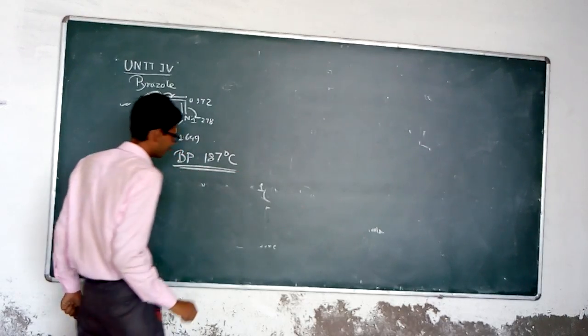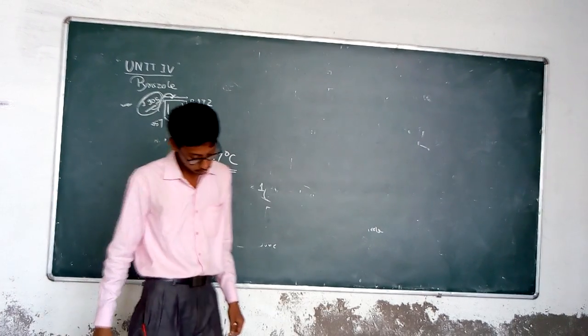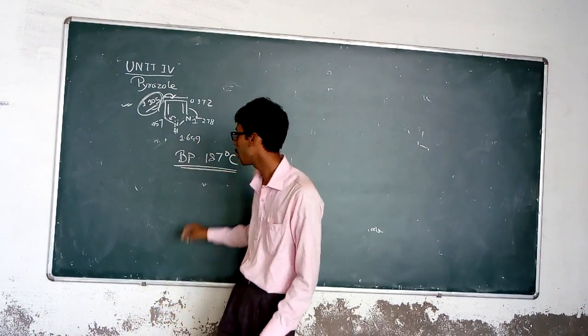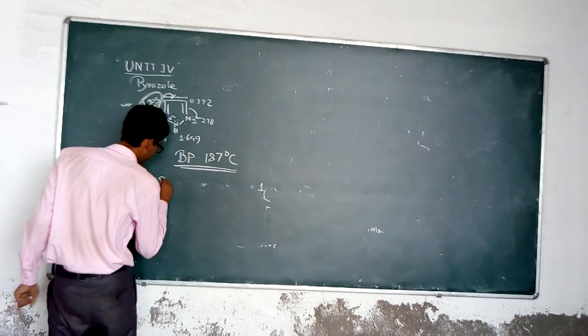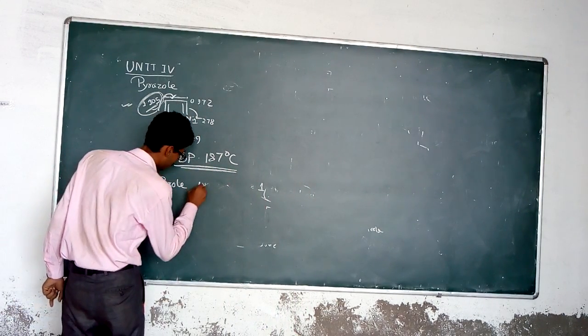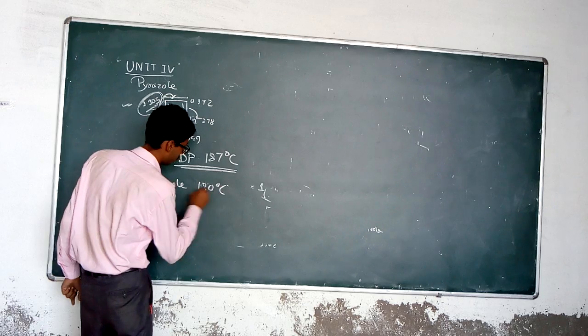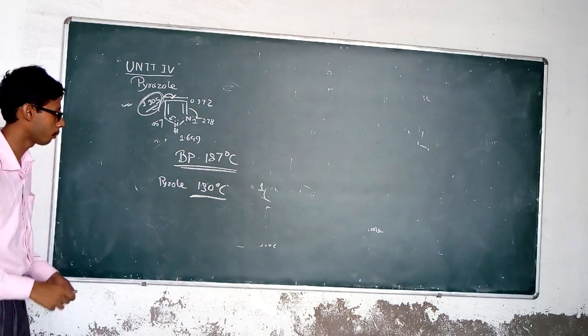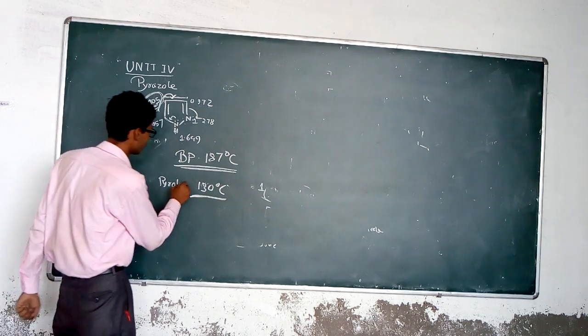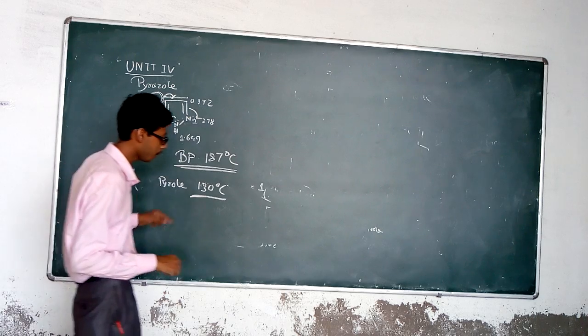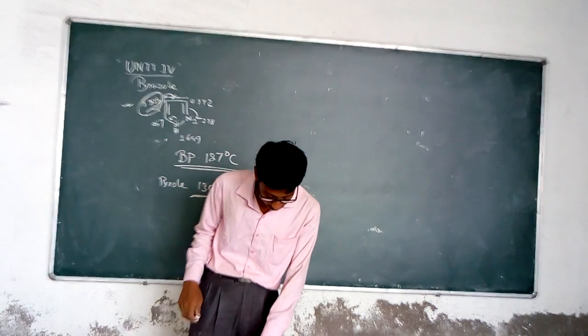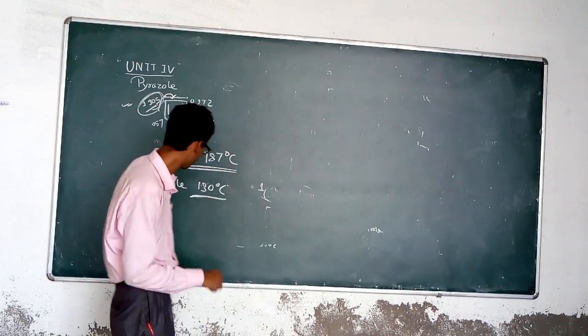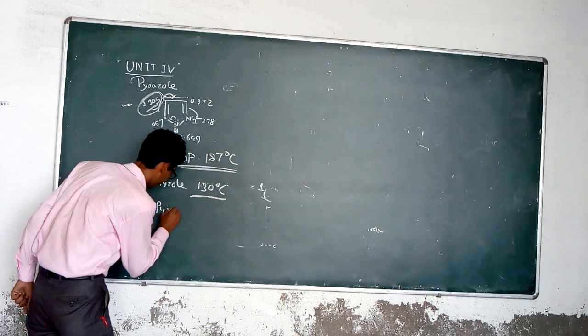It is so high because we already observed that the boiling point of pyrrole is 130 degrees Celsius, and the boiling point of pyridine is about 115 degrees Celsius.